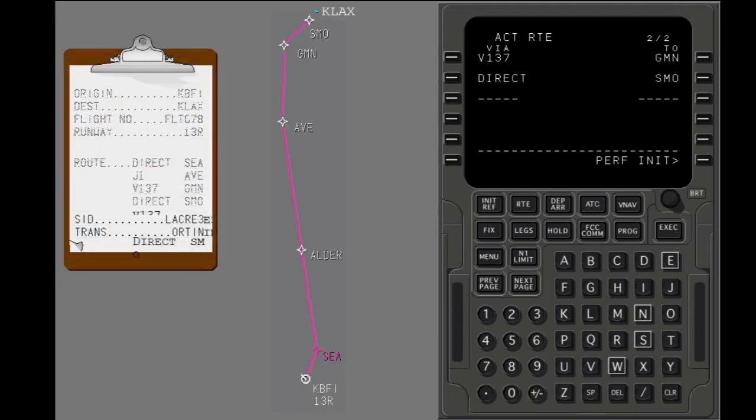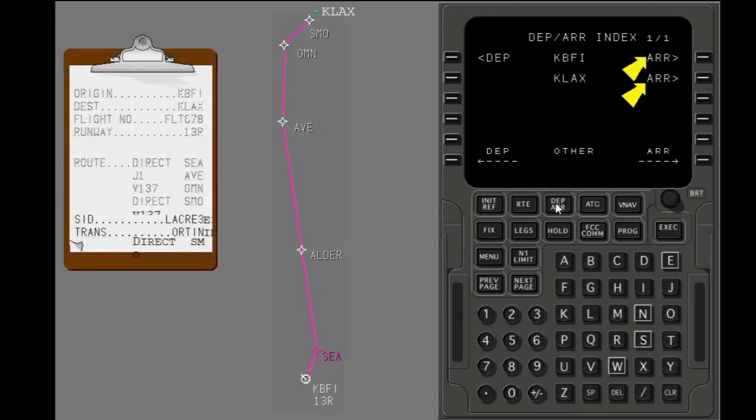Show the Departure Arrival Index page. The arrival prompts are used to show the arrivals page for the origin or destination airports. The prompts are discussed in a different lesson. Departures or arrivals for other airports show after you put in the airport ICAO identifier in these lines. Show the KBFI Departures page.